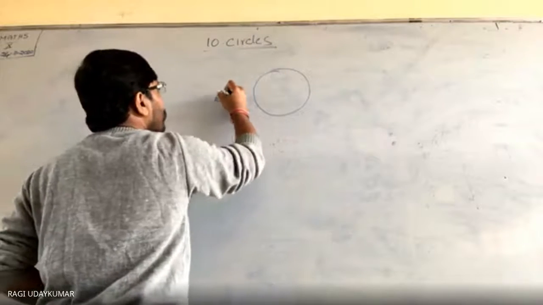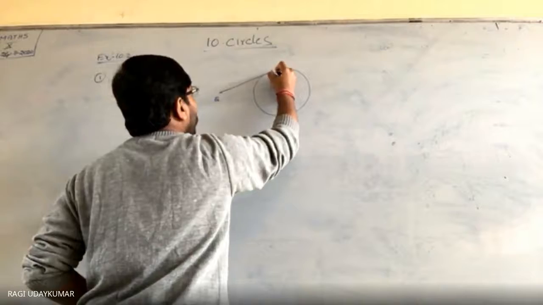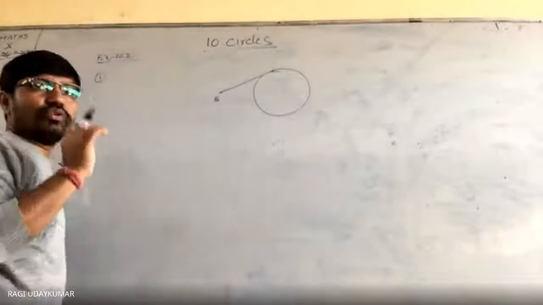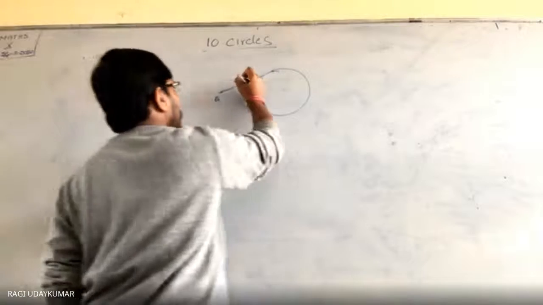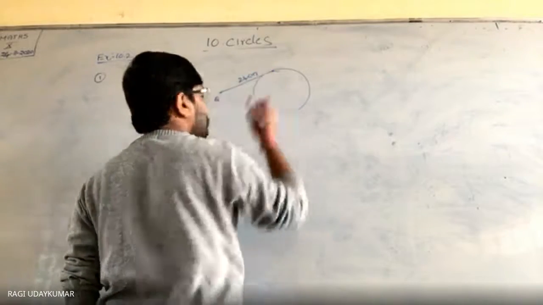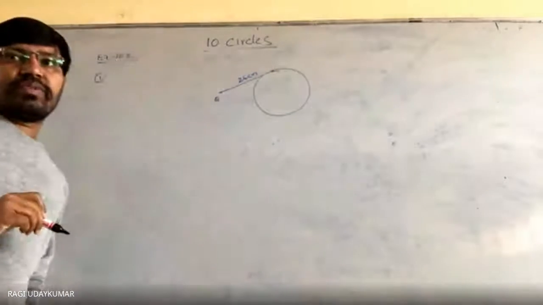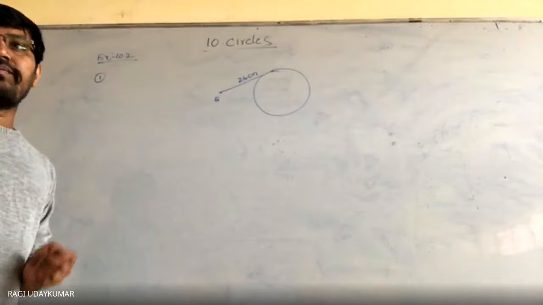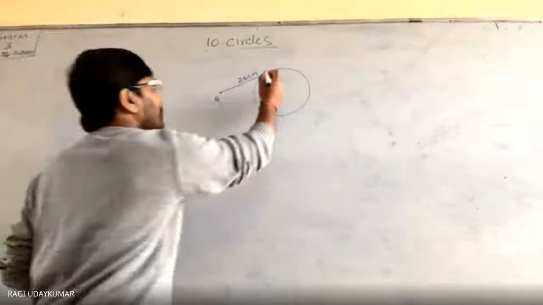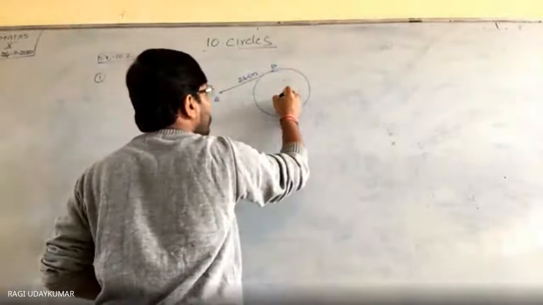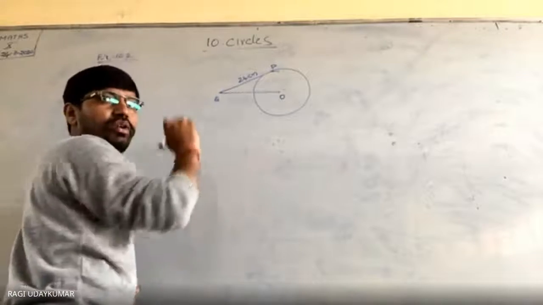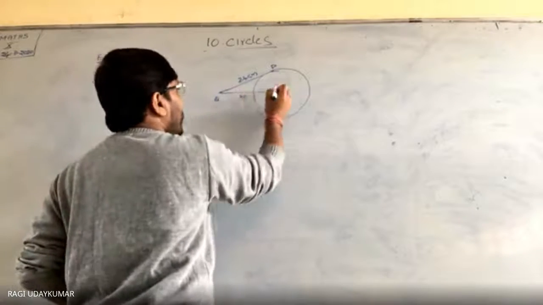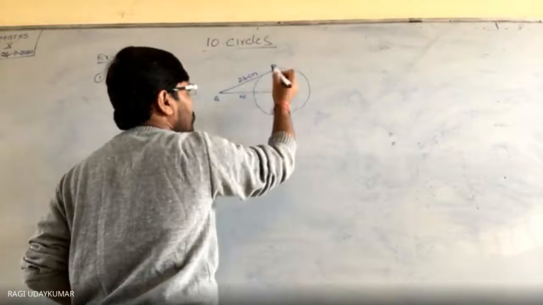From Q a tangent is drawn, and its length is 24 centimeters. Let us consider the center as O and the point of contact as P. The distance of Q from the center is 25 centimeters, and we are asked to find the radius.